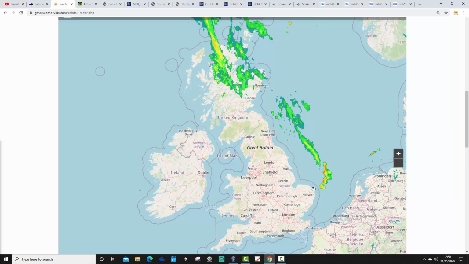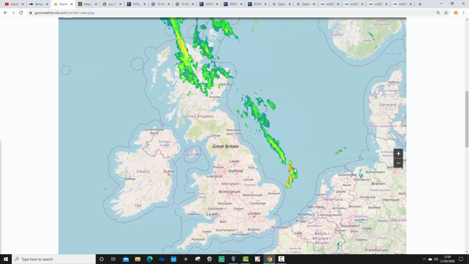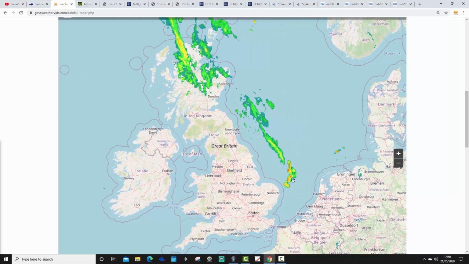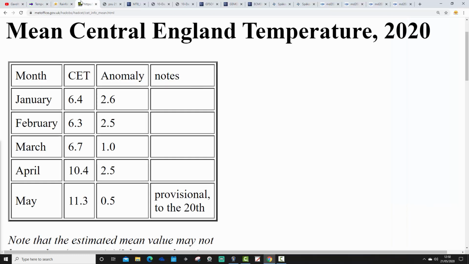There could be a few more storms getting going this afternoon across the far east of East and South East England. But mainly this has blown up in the North Sea. You can just see here that it's mainly blown up just to the east of us, with these heavy showers and thunderstorms off the East Anglian coast and the East Coast into the North Sea. So maybe a scattered shower or thunderstorm somewhere across East Anglia and South East England this afternoon, but a little bit disappointing from a thundery side of things.